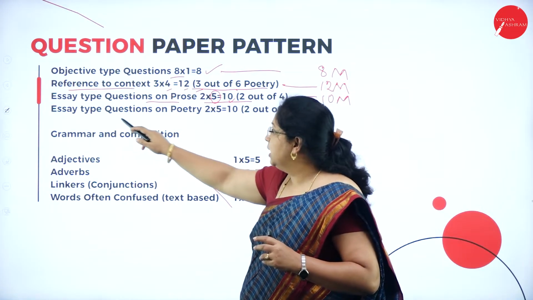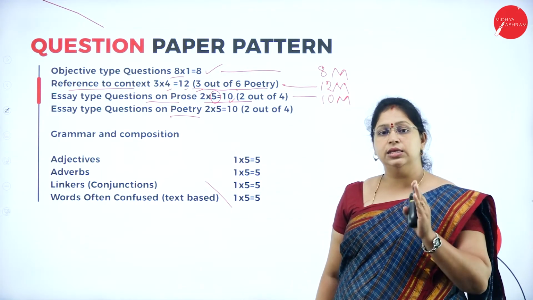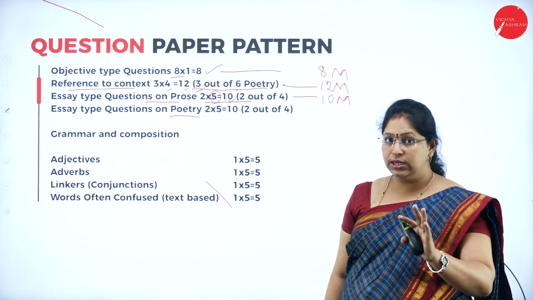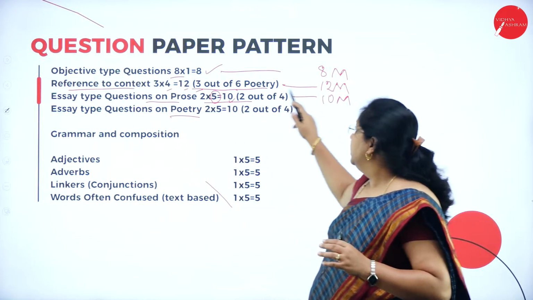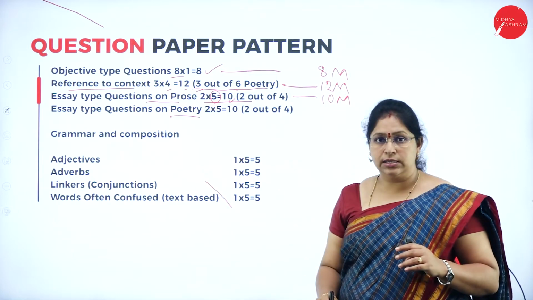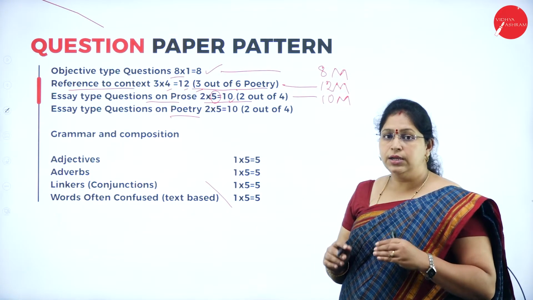Next is essay type questions on poetry. This main is for poetry, where you'll write essay type questions. So for poetry you have reference to context for 12 marks and essay type questions for 10 marks. This is how your question paper will have the weightage.